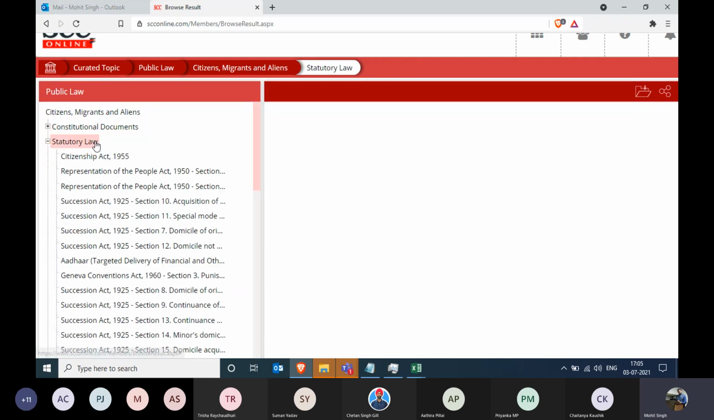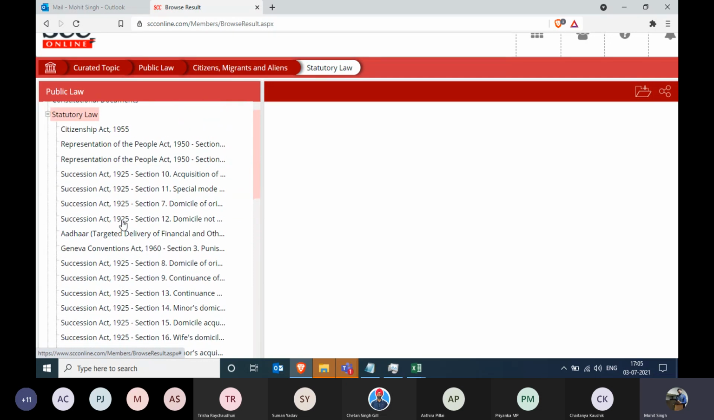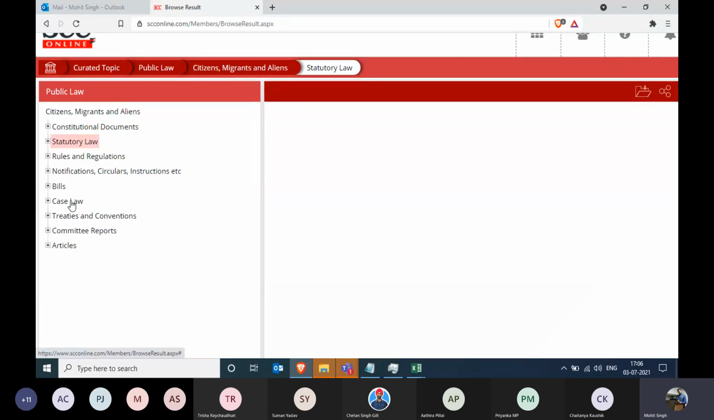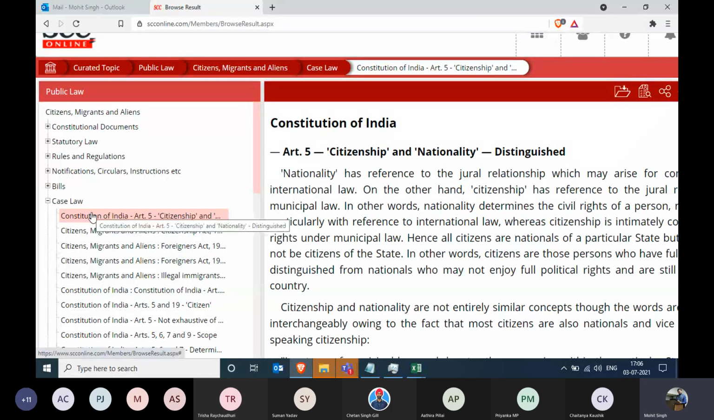All the statutes, not the whole acts, but only those particular sections which are discussing this particular topic. As you can see, the Citizenship Act 1955 solely discusses this, but you also have the Succession Act, the Geneva Convention Act, the Stamp Act, and many other act sections which are discussing this topic. Now, most important are the case laws. In the case laws, we have handpicked some major case laws which are important as per the editors of Eastern Book Company. These are a handful, but they are very important for your research purpose.